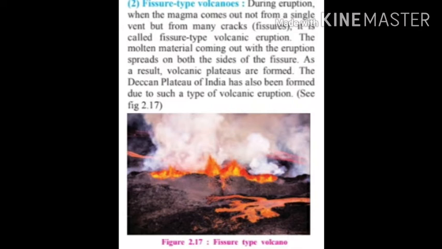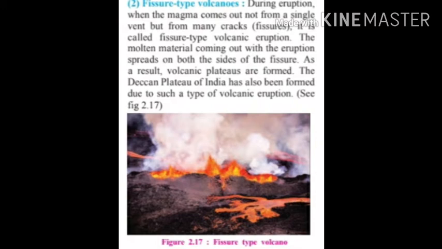In fissure type of volcano, lava is released through a number of fissures, a number of cracks, not at one place. There are a number of places from where the lava is released. In central type of volcano, material is ejected, material is thrown out and it is deposited near the mouth of the central vent. Whereas in fissure volcano, material spreads to the side of the fissures, side of the cracks.